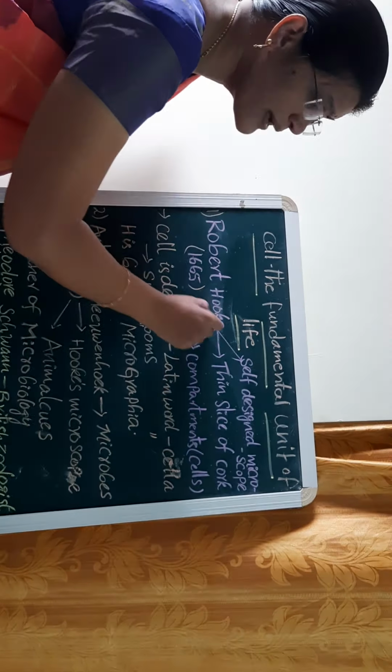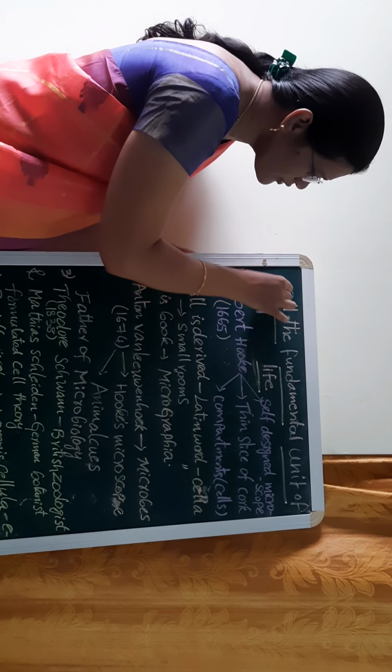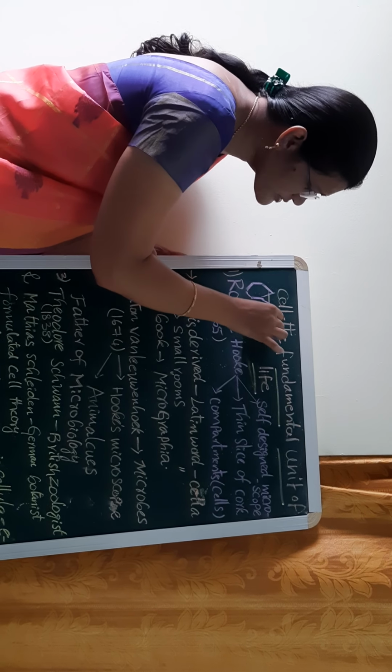How did he term the cell? Let me tell you one thing. Students, have you ever observed honeycombs? Yeah, those honeycomb-like structures appeared when he observed the cork slice under the microscope, with the empty spaces. Like this, the empty space was what he observed.